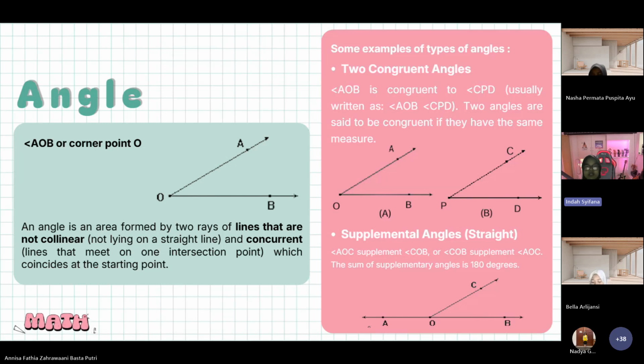One, congruent angles. Angle AOB is congruent to angle CPD, usually written as angle AOB ≅ angle CPD. Angles are said to be congruent if they have the same measure.